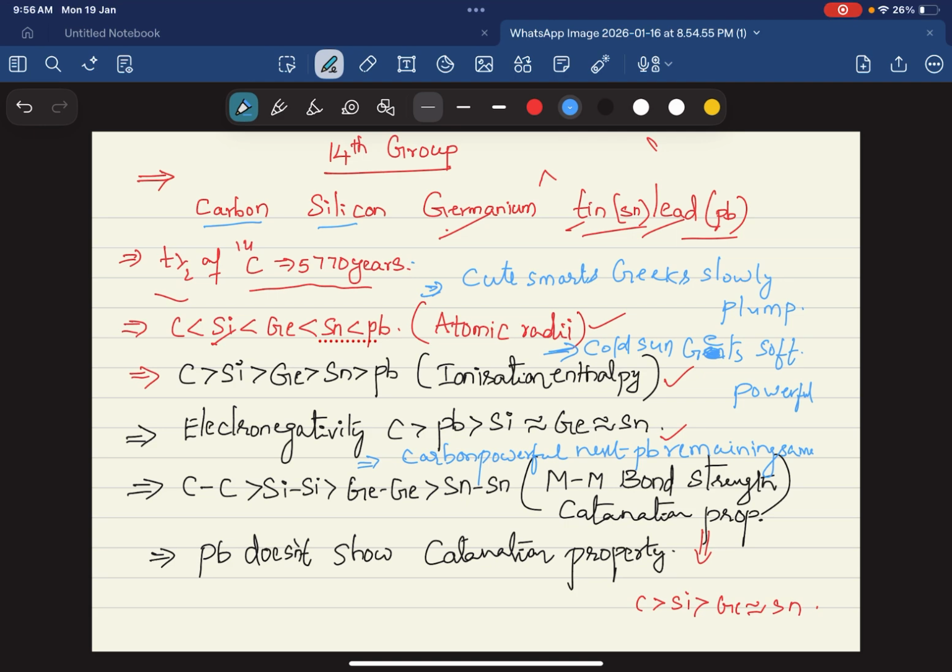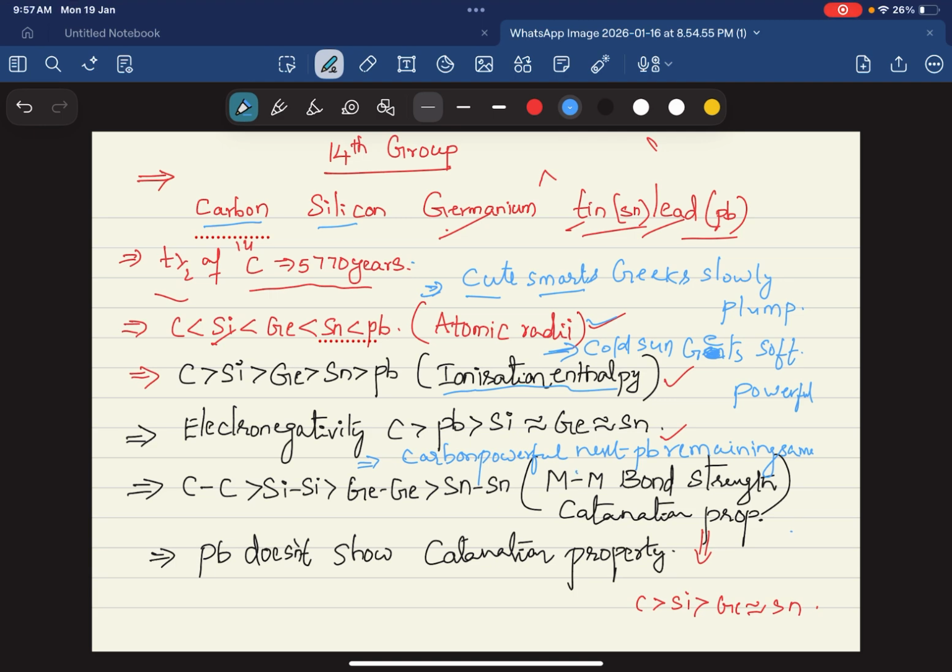So this is the atomic radii order. For that, the mnemonic is: cute, smart, gents or girls or geeks, slowly plump. And this is the ionization energy order. For this, the mnemonic is: cold sun gets softness and powerful. Electronegativity order: carbon, powerful, next lead, remaining same.